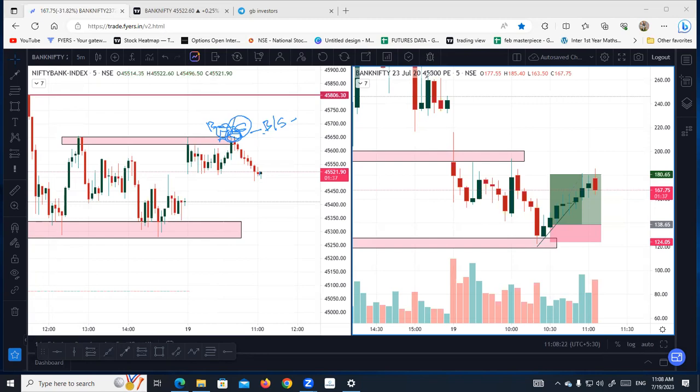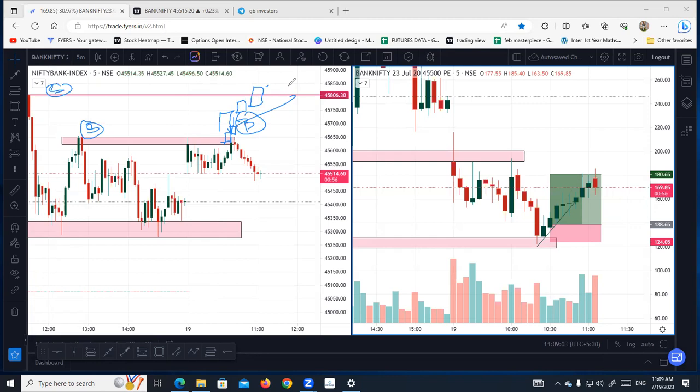Try to understand, it doesn't mean that as soon as the price comes here, the seller will automatically get activated. He will wait and see if a green candle is formed like this. If the buyer is getting active, then the price will be taken like this, and the seller will convert to a buyer. The sellers sitting here, as well as this seller, will convert their positions, and the extra new buyers will enter at the buy level. That time we will see huge green candles and the price will move upward. This is how the buy rally will come.